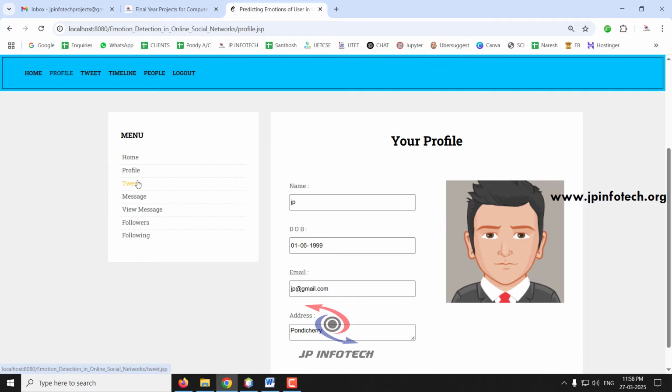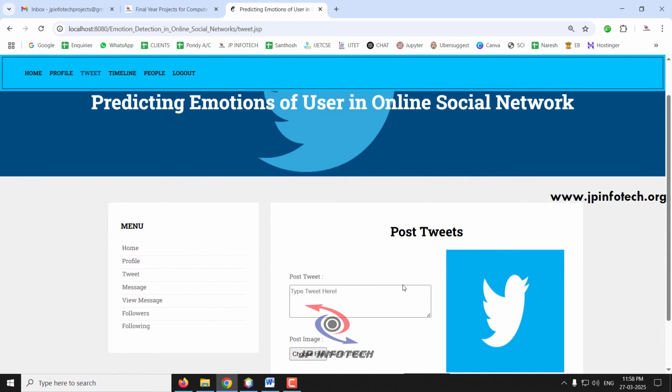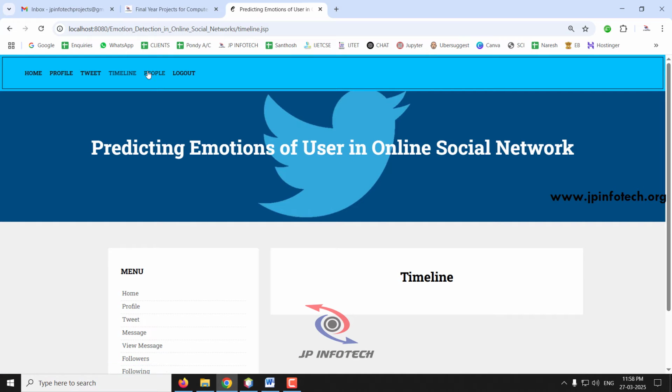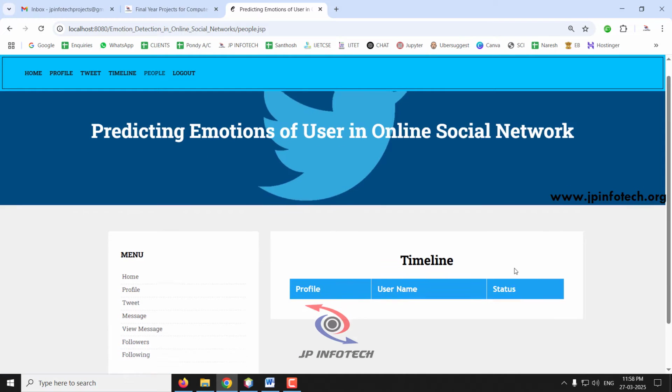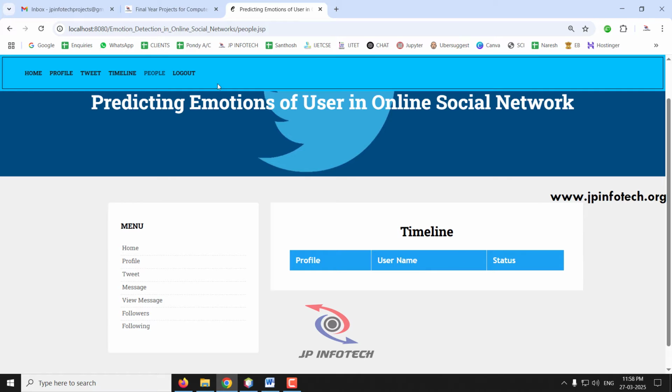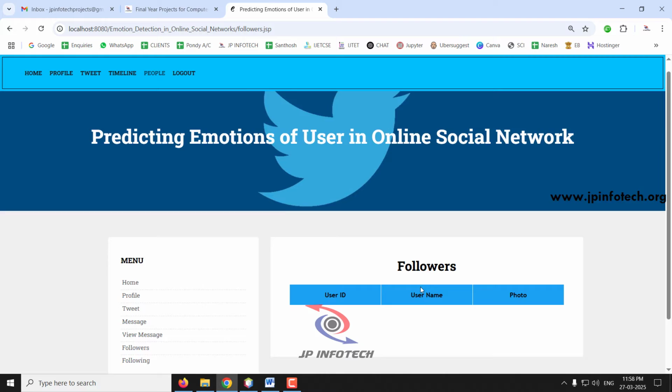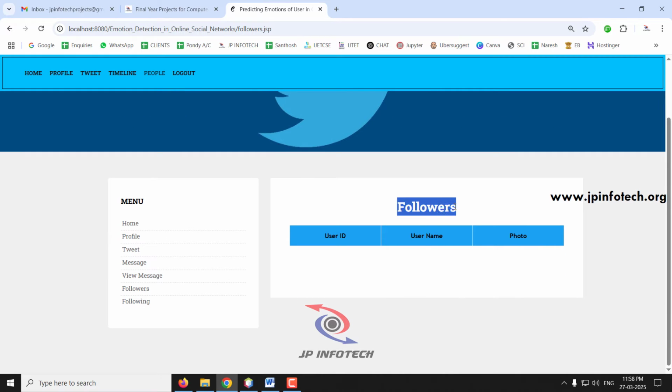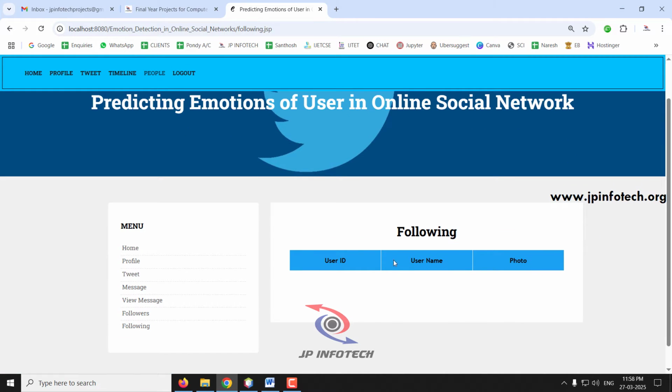Next one is the Tweet. You can make some tweets and post them, and you can see the tweets in the timeline part. Here you can see the people who are available. Currently there is no user available. And you can see the followers, who are followers of you and who you are following. You can see these. Currently we have registered only one user, so it is not showing everything.